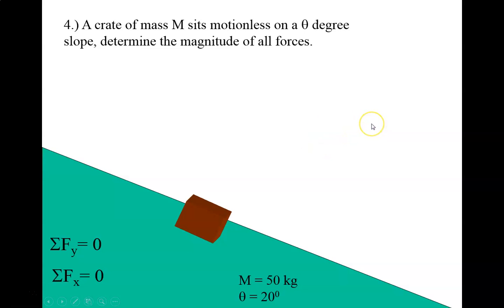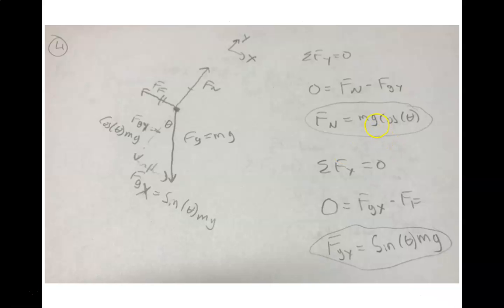So here we've got a crate with a mass of m, sitting motionless on a theta degree slope. Determine all the forces. So whenever you see something that's on a slope, you're pretty much going to do that rotating the free body diagram, rotating the page method, which I tried to explain, not in person. Maybe, hopefully, it's making some sense.